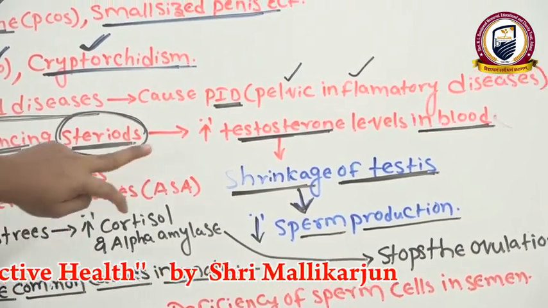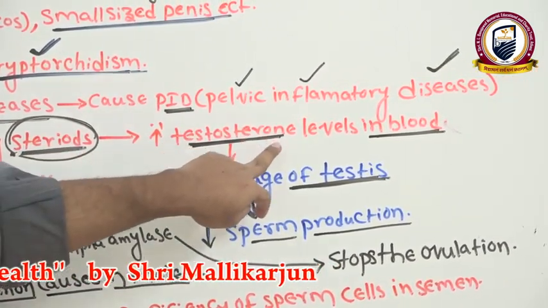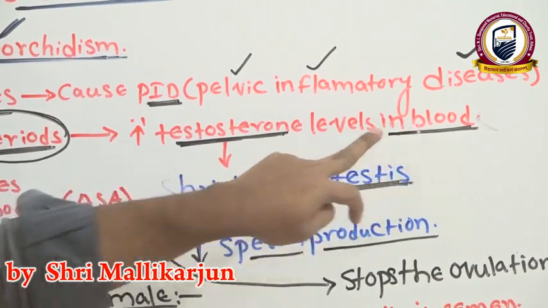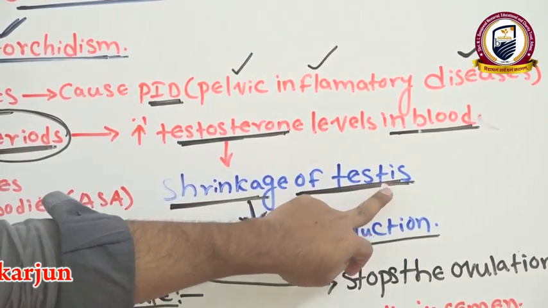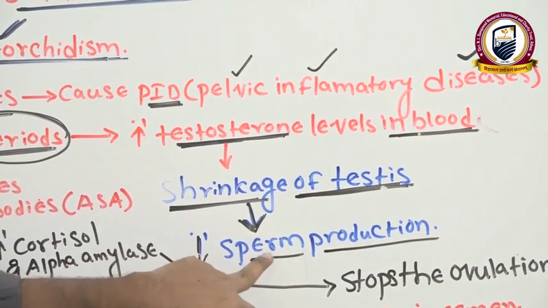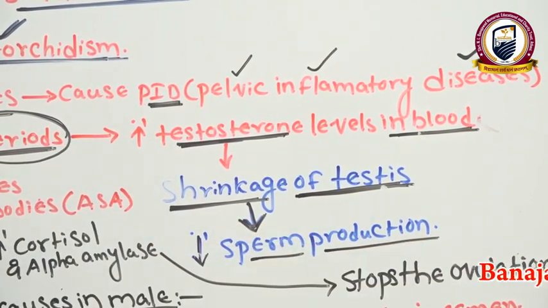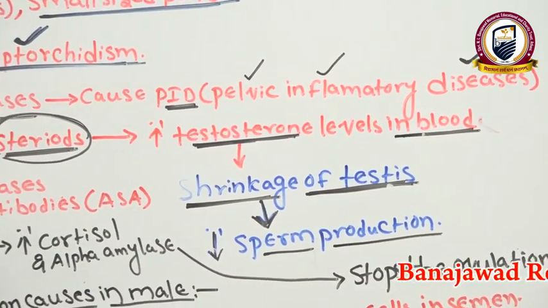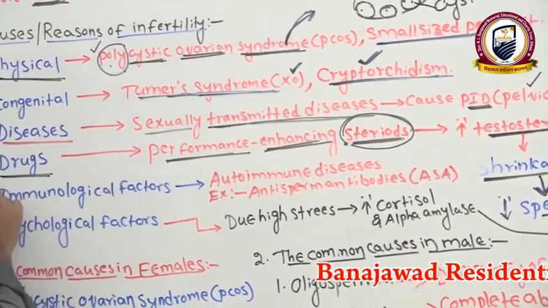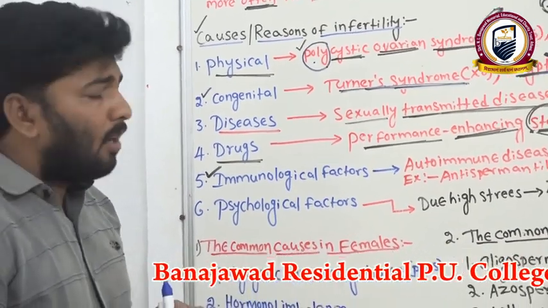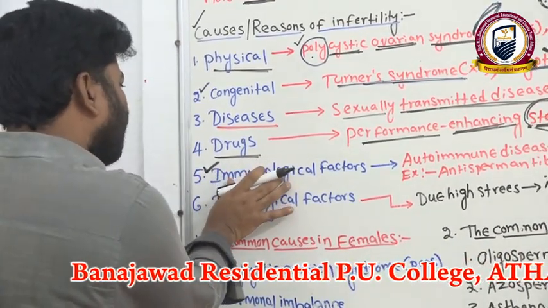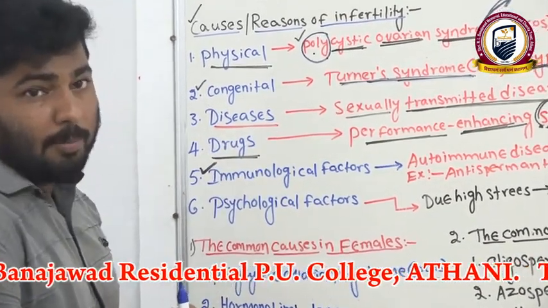One more time I will tell you: due to increasing testosterone levels in the blood, what happens? Shrinkage of the testes may occur, and it decreases sperm production. Clear? Right. Now the next one, immunological factors. This is also one of the reasons for causing infertility.